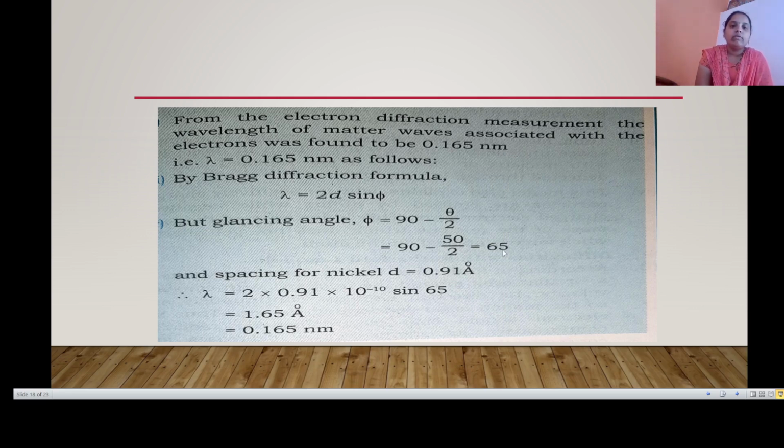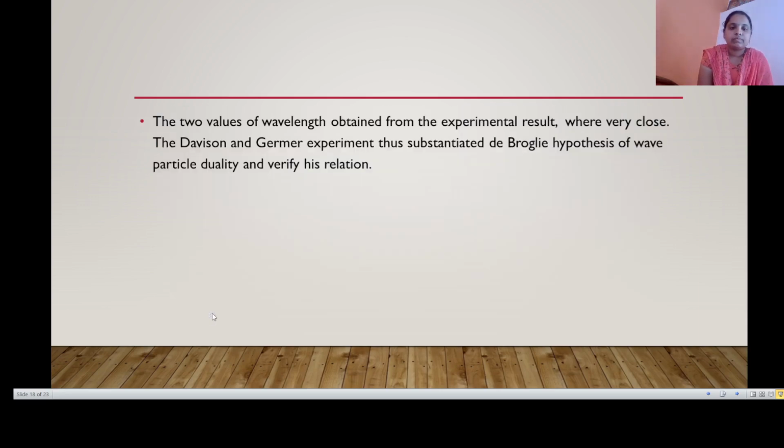divided by 2, which is equal to 65 degree, and the spacing for nickel, d, is equal to 0.91 angstrom. Here lambda is equal to 2 into d, which is 0.91 into 10 raised to minus 10, sine 65. Here lambda is equal to 1.65 angstrom, that is 0.165 nanometer.